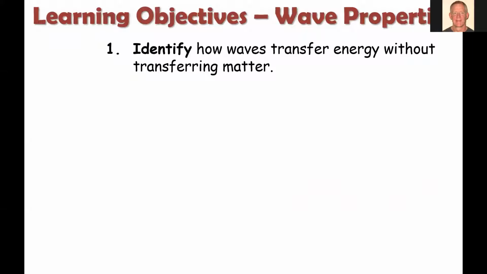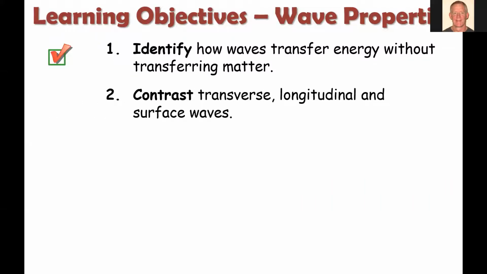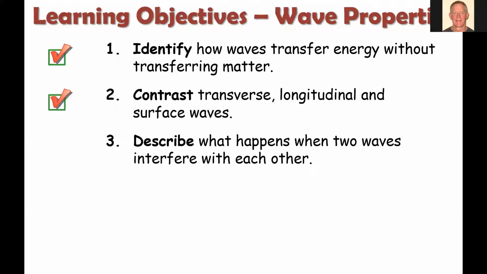All right, so we understand how energy transfers through a wave. We understand that there are three types: transverse, longitudinal, and surface, and how to tell them apart and recognize them. And the third is what happens when two waves interfere with each other. We get either constructive, where they add together, or destructive, where they cancel each other out. All right, that's it. Take a look at the lesson.